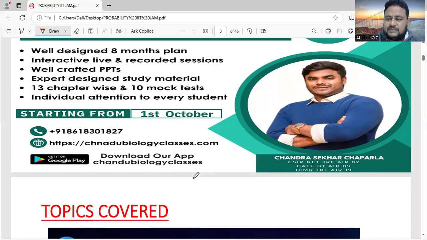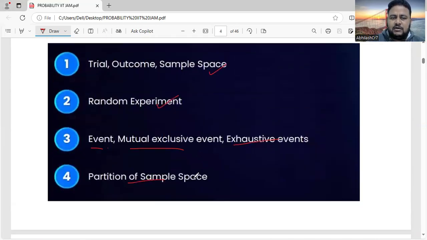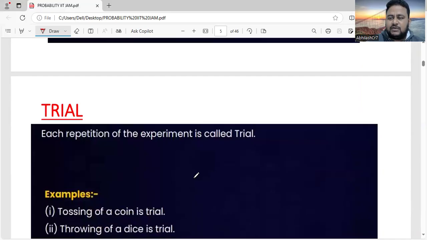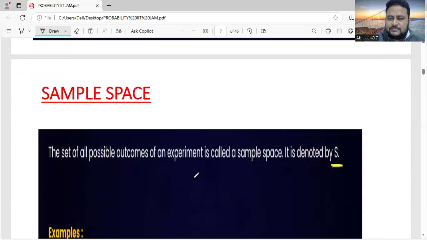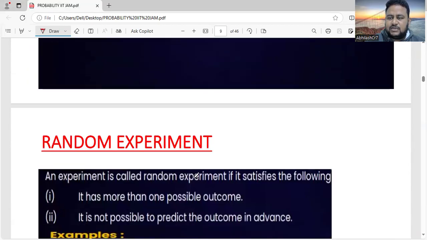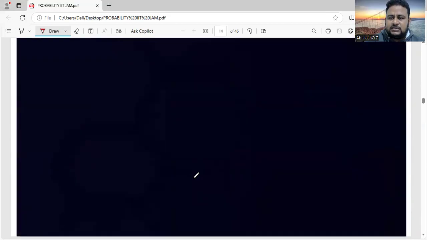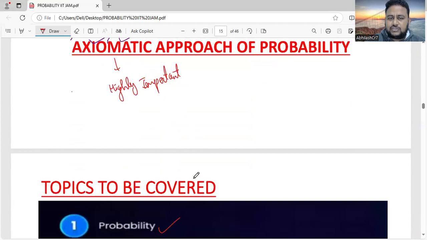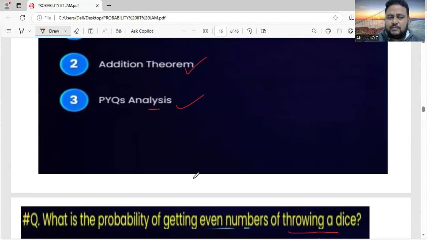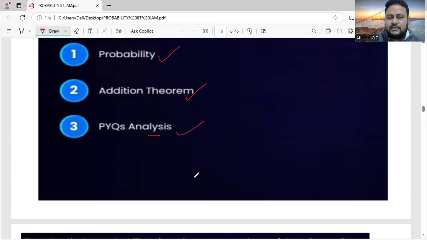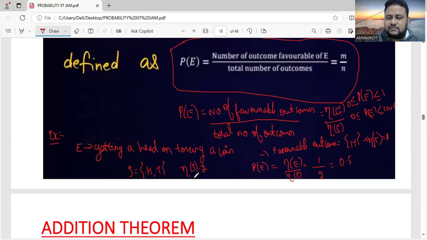Next, we'll continue with our session. In the last classes, these are the terminologies we learned: trial, sample space, outcome, what is an event, random experiment. Then the types of events, mutually exclusive events, exhaustive events, then partition of sample space, and then we went to another concept, the axiomatic approach to probability. It is a highly important topic. Next we learned what we mean by probability, the definition of probability. Then we learned about the addition theorem for one event, two events, and also for three events.